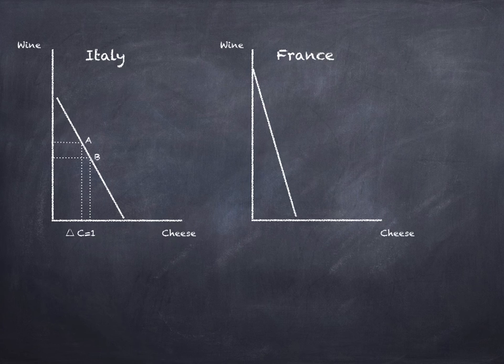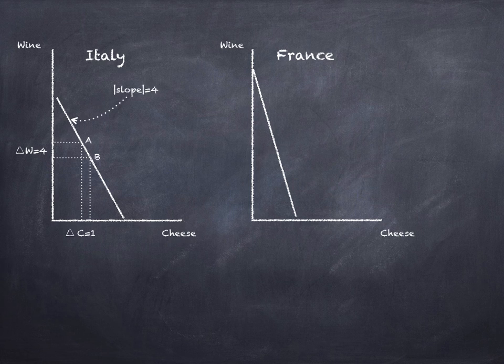So as Italy moves from point A to point B, it's going to be producing 1 additional pound of cheese. To be able to do this, it has to give up 4 bottles of wine. And so Italy's giving up 4 bottles of wine to produce 1 additional pound of cheese.